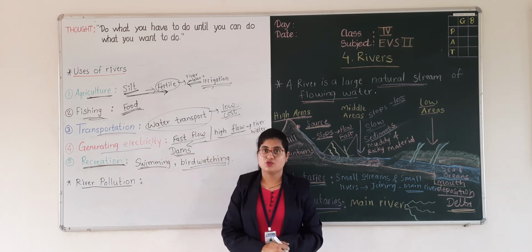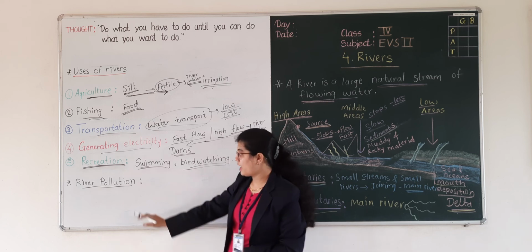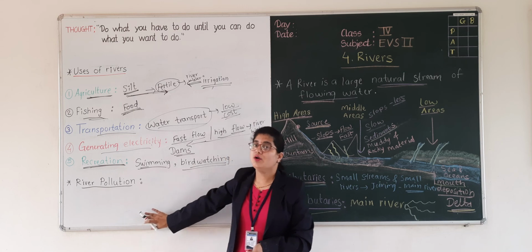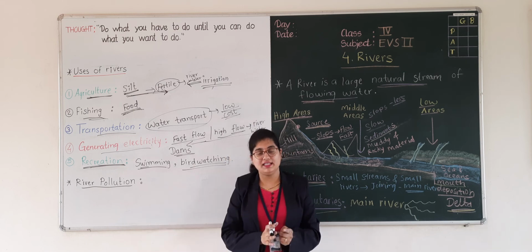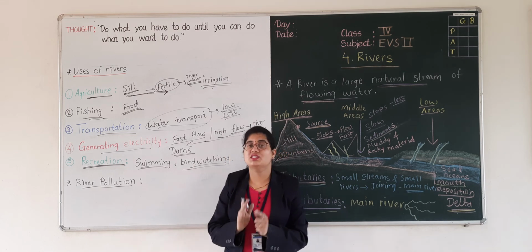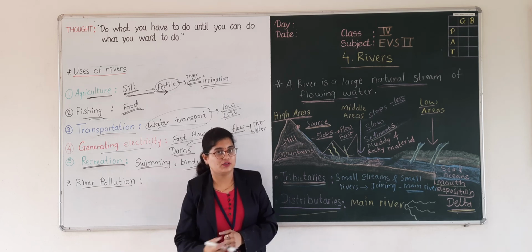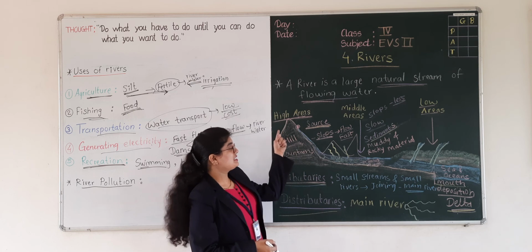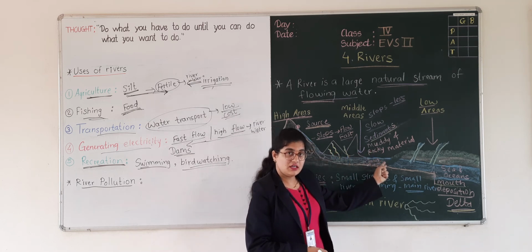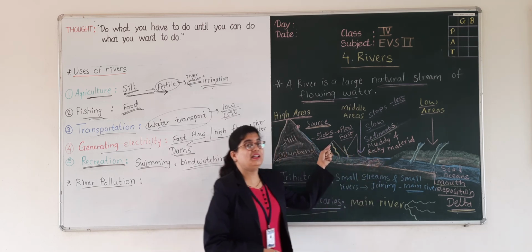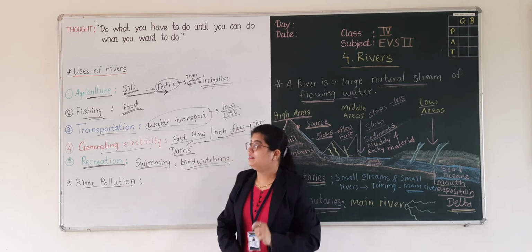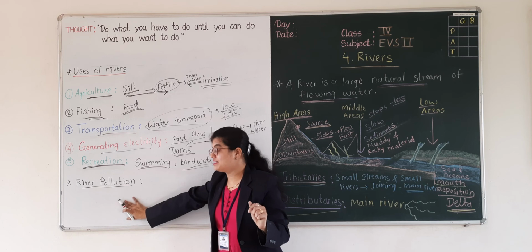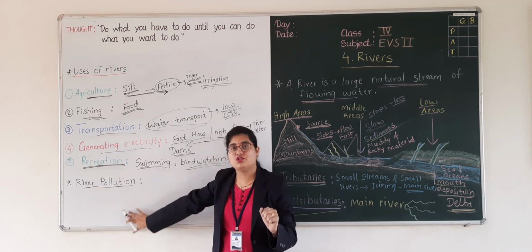Okay students, today's homework is to write the different ways in which river water is getting polluted. You have to write the points or the things which are polluting river water. I hope you have understood the different areas of the journey of a river, the different parts of a river, the different uses of a river, as well as the different reasons behind river pollution.